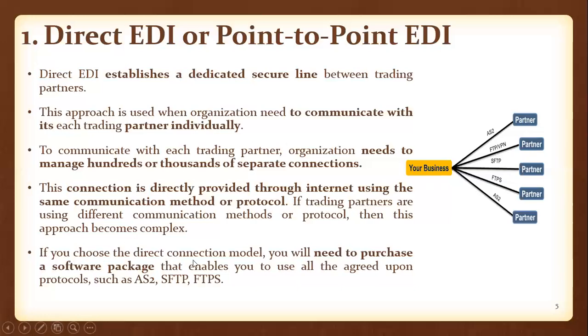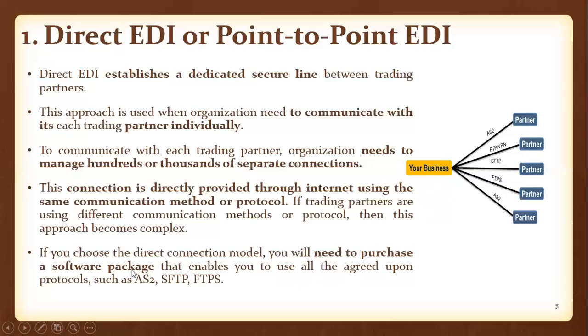If you choose the direct connection model, if you adopt this type of direct EDI or point-to-point EDI, your organization needs to purchase a software package. Package means it is bundled, a combination of something. Here, a software package means a bundle or combination of different protocols.